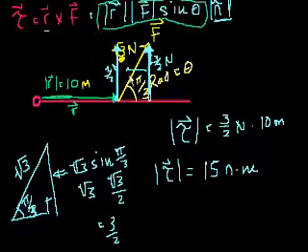The magnitude of our force vector times sine of theta gave us the component of the force vector that is perpendicular to the arm. And we just multiplied that times the magnitude of R, and we got the magnitude of the torque vector, which was 15. We could leave out the Newton meters for now. 15, and then its direction is this vector that we specified by n. We could call it a normal vector.